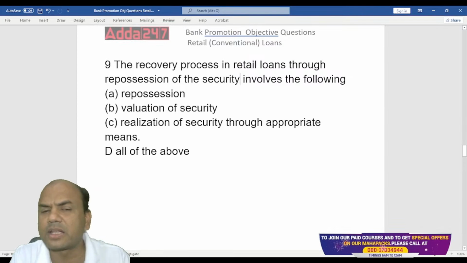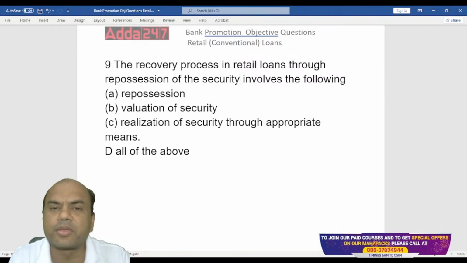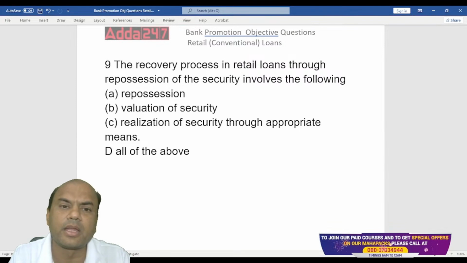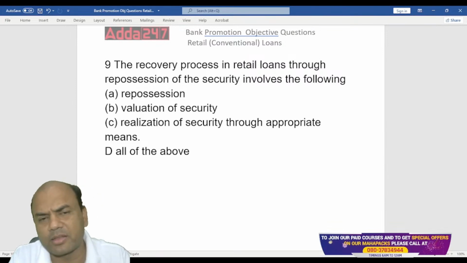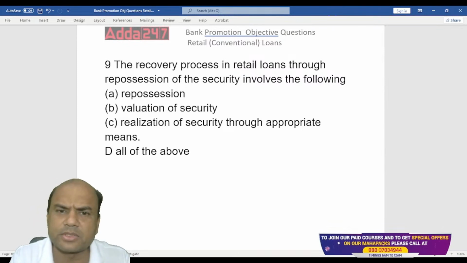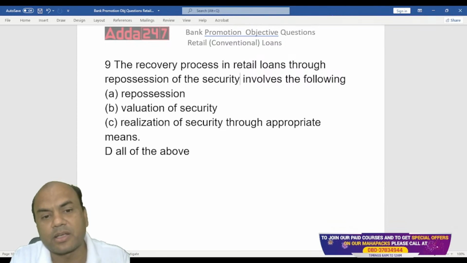Now, what do you mean by this? Repossession means what? I'll take the possession of that property. Suppose the case is what? I have given a loan to somebody, that person is not paying me, a home loan, let's say. That person is not paying the home loan back. Now EMIs are pending, NPA. So in that case, what will I do? I'll take the repossession, simple. Then I'll value that security. What is right now the price of that house?